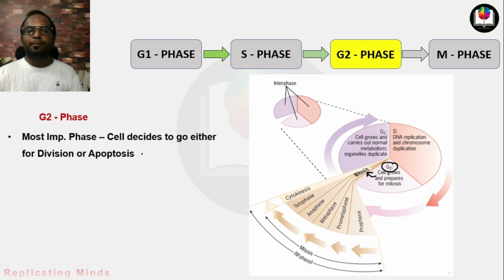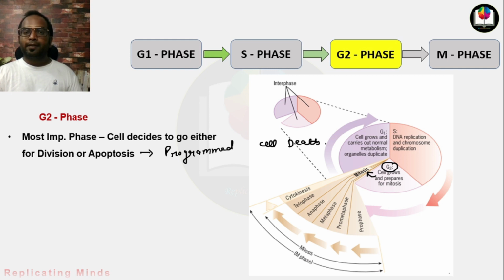Apoptosis is programmed cell death. The cell programs its death. Why? Because it is not ready for division.